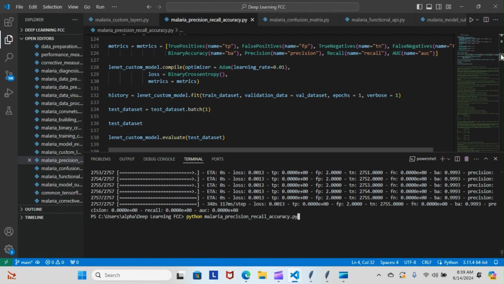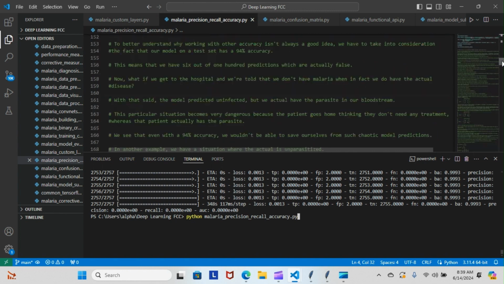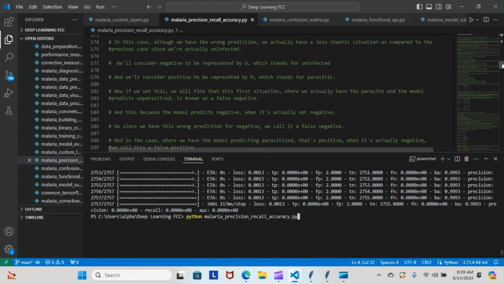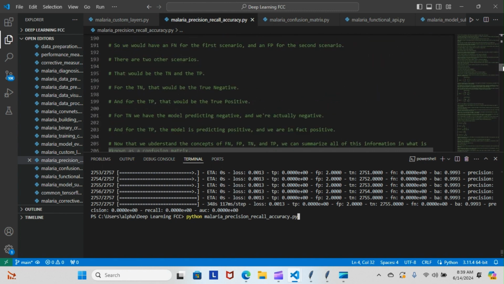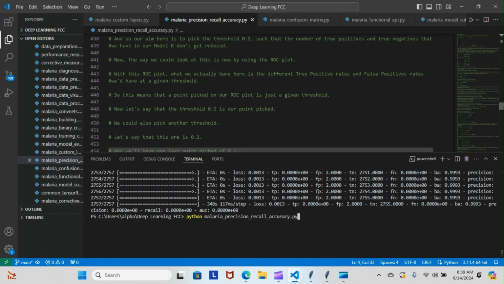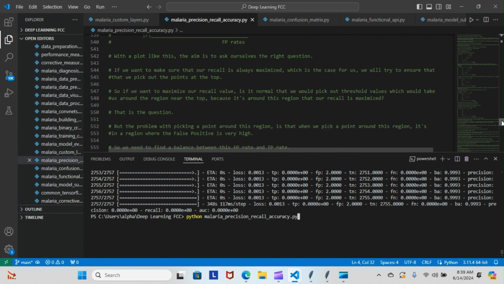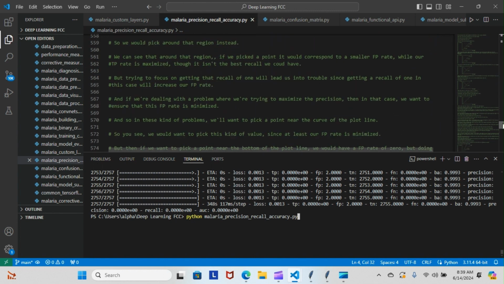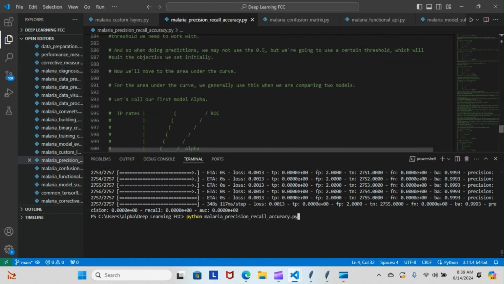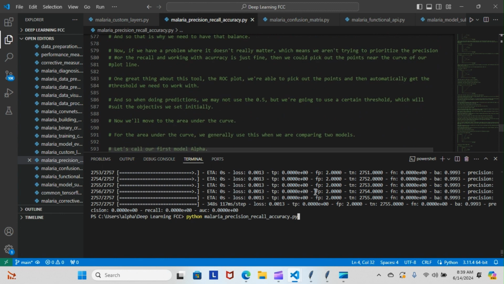What is the AUC again? I'm sorry, I'm drawing a blank. I can't remember what the AUC stood for. Let me actually find that. It would be best to know what those terms mean that we're going to be using. Let me find it in my notes really quickly. Sorry about that. Okay, so the AUC is going to be 0, and that's the area under curve.